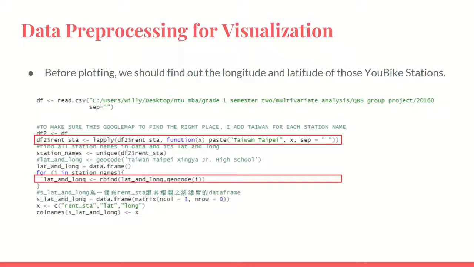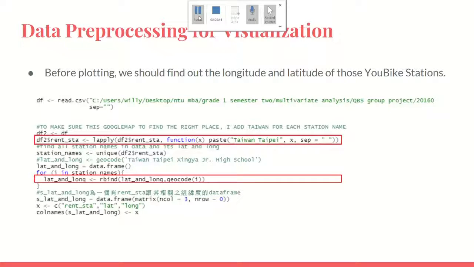Because ggmap uses latitude and longitude to plot on the Google Map, we have to find these coordinates through one of the ggmap functions called geocode. If you just put the raw station name from the raw data, there's a very high chance that the geocode function will get the wrong coordinate that is outside of Taiwan, maybe in some other country. So in order to get the correct coordinate, I use a small trick. I just add Taiwan Taipei before each station name, and the result is much better.